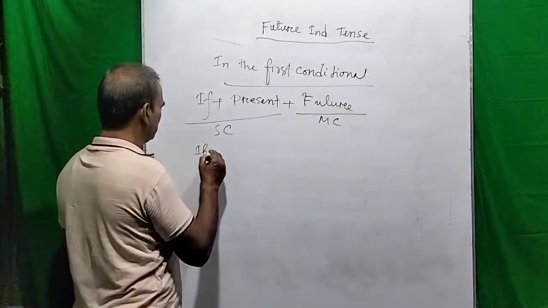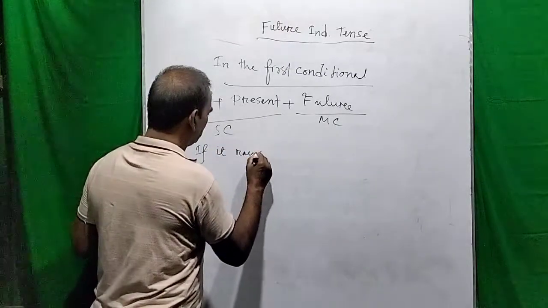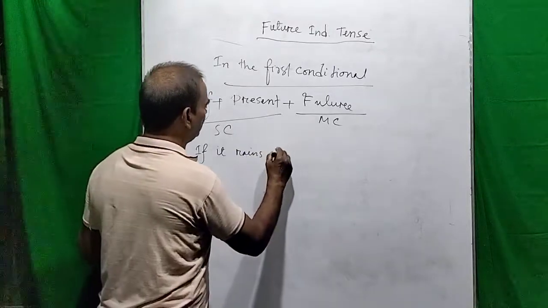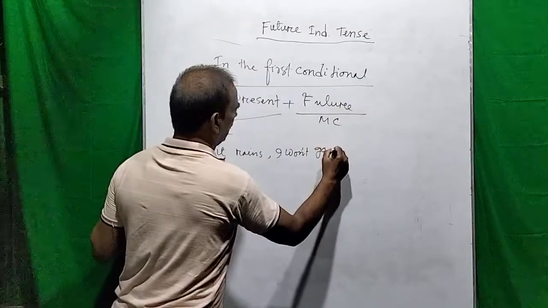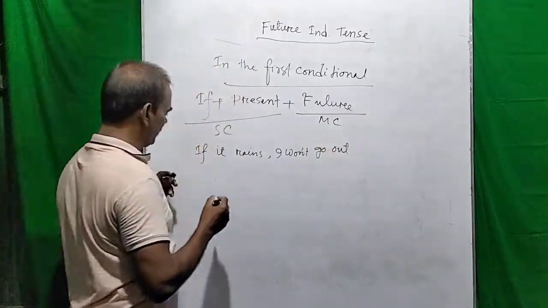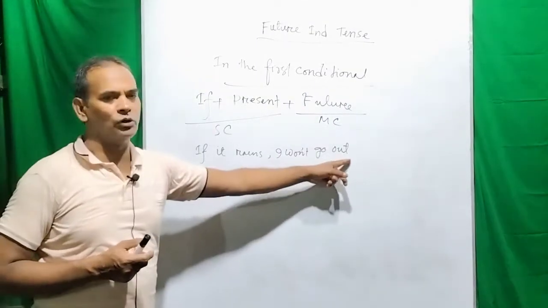If it rains, I won't go out. Dear viewers, you can see, if it rains, I won't go out.